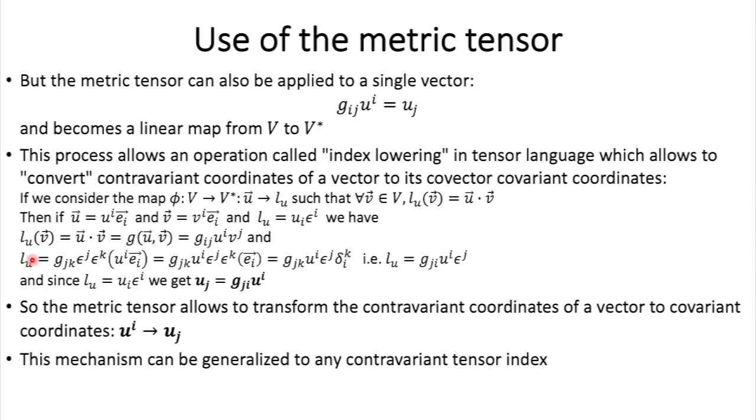It's pretty straightforward. And so the metric tensor allows us to transform the contravariant coordinates of a vector to the covariant coordinates, and this mechanism can be generalized to any contravariant tensor index. So in fact, the covector, the covariant vector in the dual space of a vector, is the image of that vector by the metric tensor.